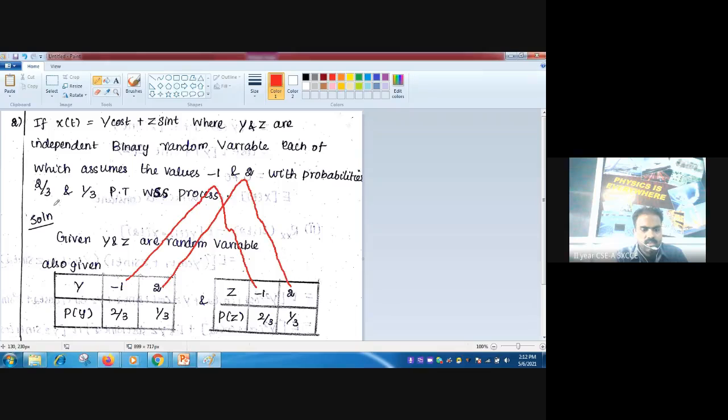See here, this is 2 by 3. So both Y and Z take the values with probability 2 by 3 and 1 by 3. Here 2 by 3 and 2 by 3, then 1 by 3, this is 1 by 3, and here also we have 1 by 3.